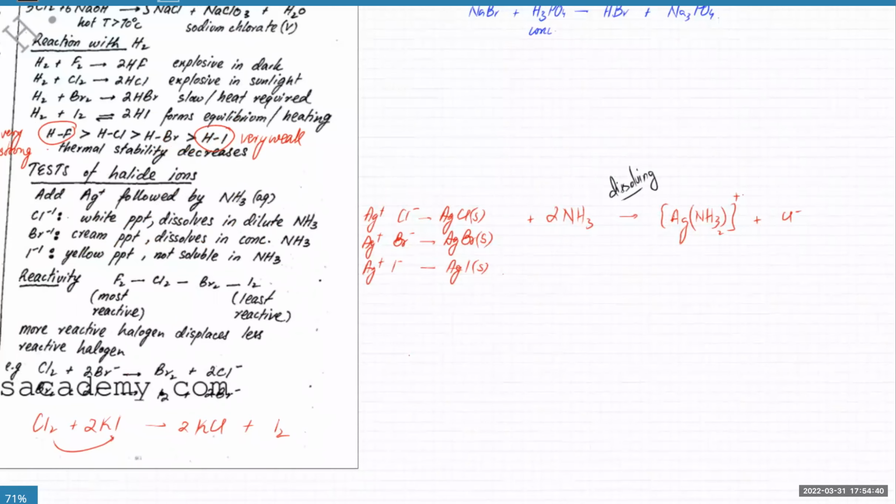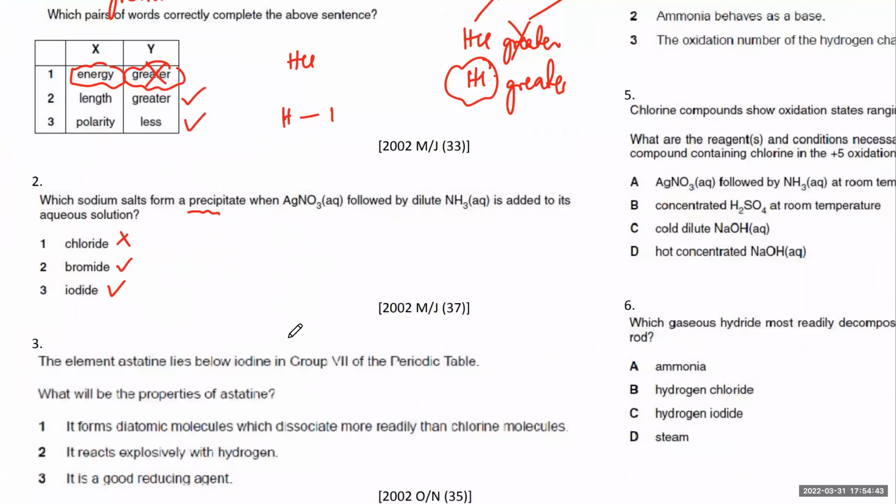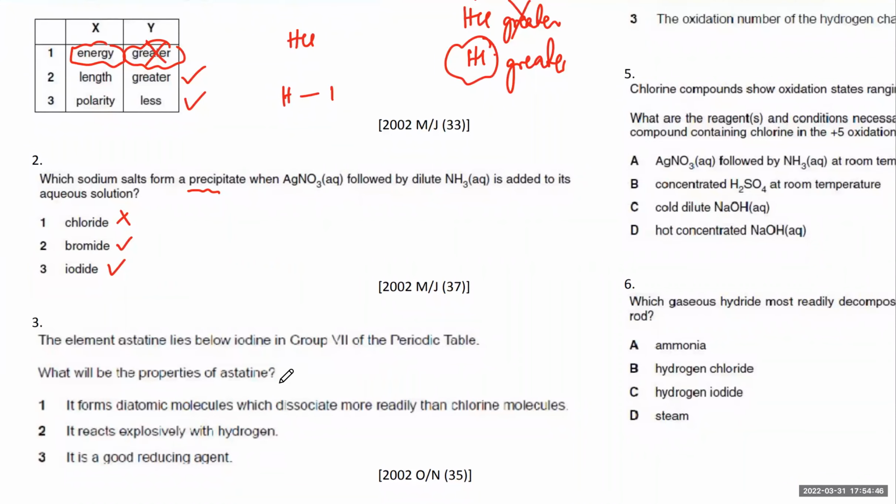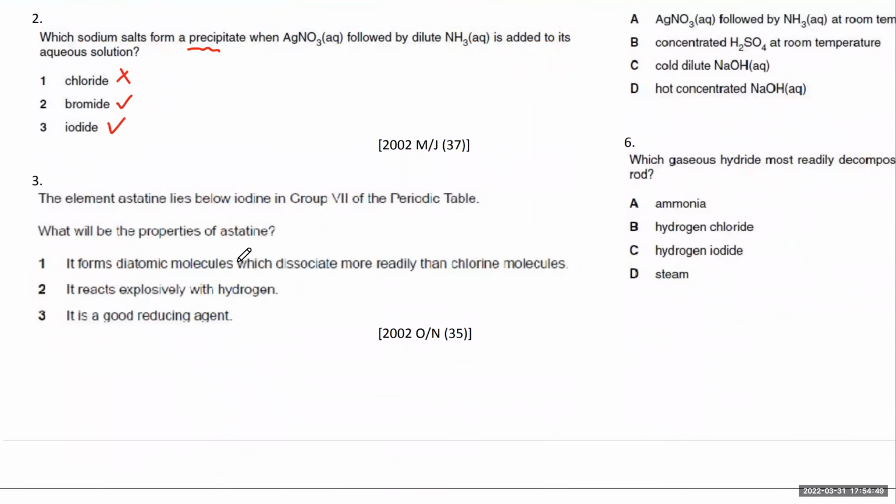So moving to the next one, the next one is the element that lies below iodine. What will be the property? So it forms diatomic molecules there, which dissociate more readily. So will they break bonds more readily or not? They do form diatomic molecules, right? And it's at the bottom of group 7. So क्या होगा? Is it easier to break bonds compared to chlorine or difficult? I think easier. Easier because bigger bonds, like smaller bonds, are harder to break.